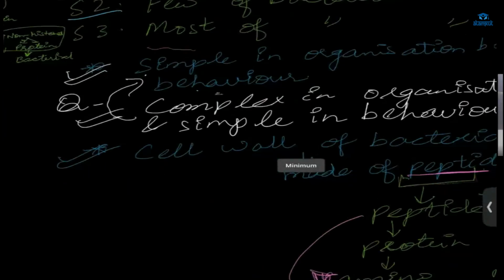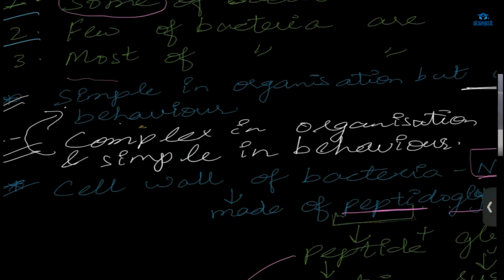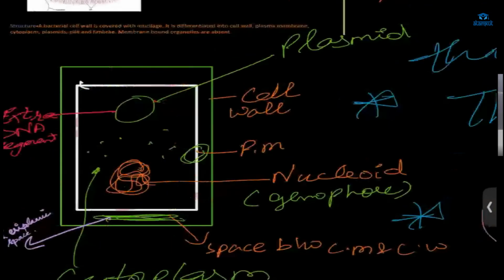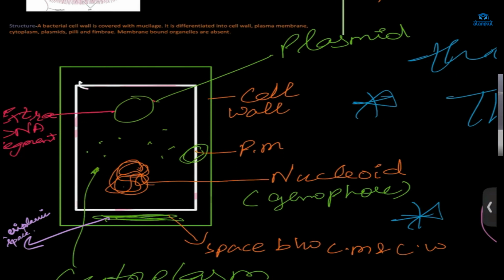Yes, ma'am. Got it. So this bacteria is simple in organization. That means its structure, its cell, is very simple. What we have is only the cell wall and the cell membrane. After that, we have the ribosome, and we had one more thing which was known as mesosome. Okay, infolding. There will be particularly infolding, and right here we will have the mesosome.